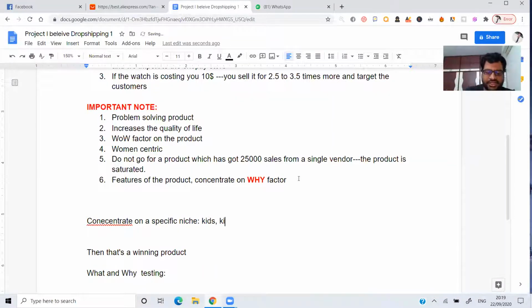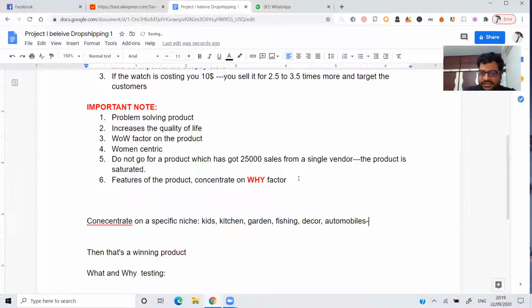For example, kitchen, or garden, or else fishing maybe. Or else you can talk about home decor, automobiles. So you need to choose any of these niches that you want to sell.